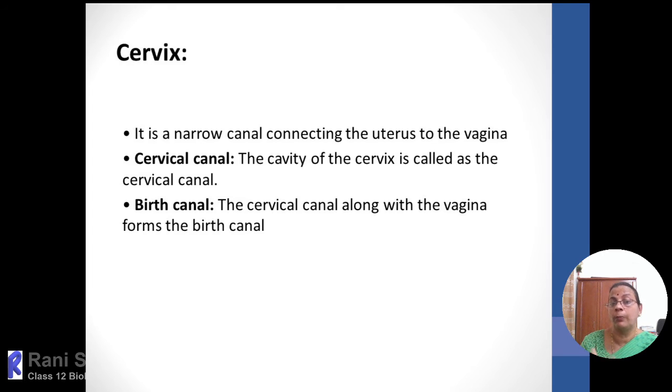The cervix will open into the external genitalia, that is the vagina. Why is it called the birth canal? Because the fully developed baby fetus will be expelled out through this canal. By the influence of certain hormones, the birth will take place.